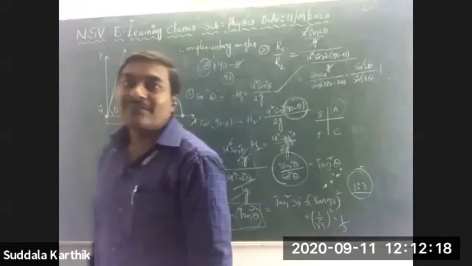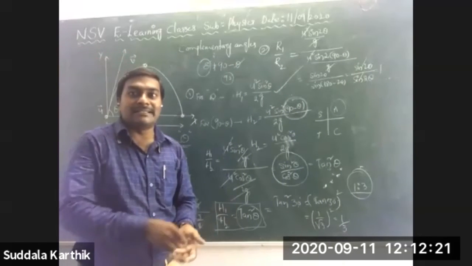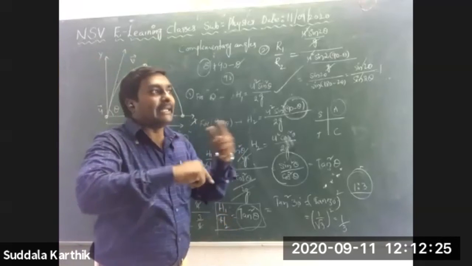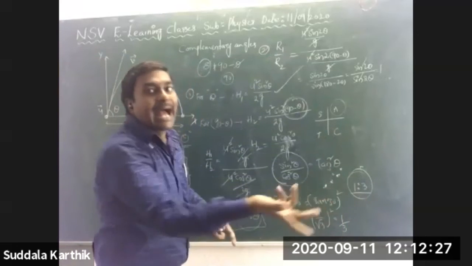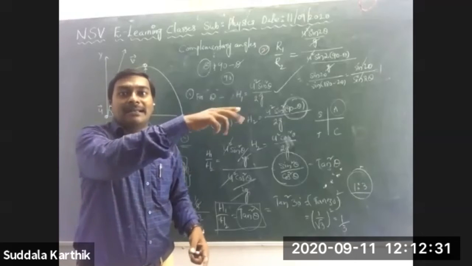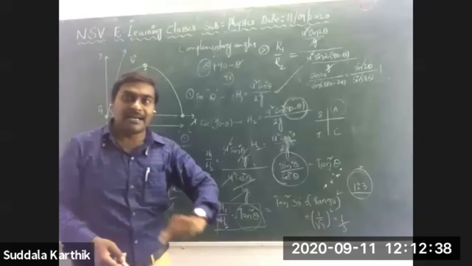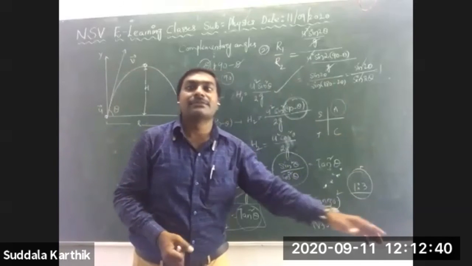R1, R2. For the case of complementary angles, I have kicked one ball at a certain angle and it reaches the maximum range. Again, the same ball, I am kicking it at some other angle that must be complementary to the previous angle, and this also gets some range.